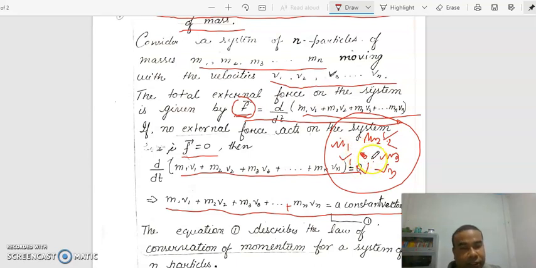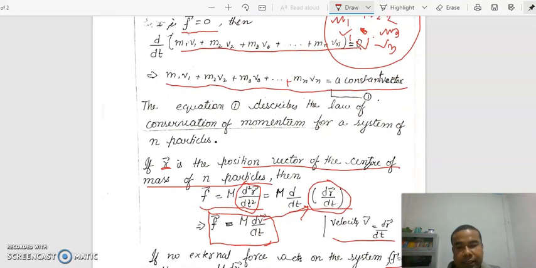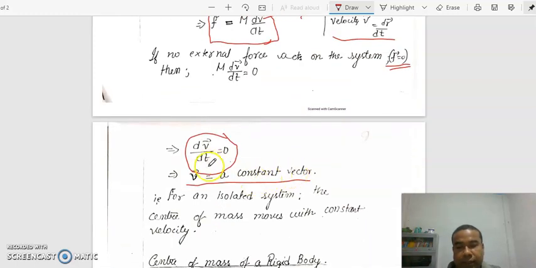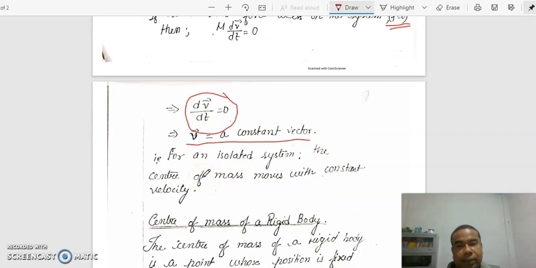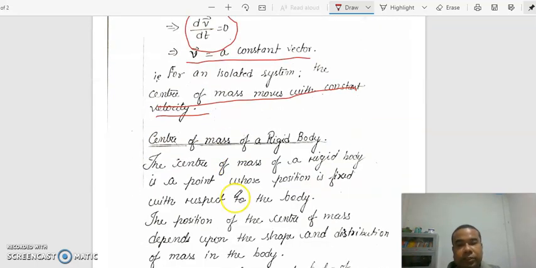So this is the center of mass of the system, and it is moving with constant velocity. So dv by dt equal to 0 means velocity is constant. So we can say that for an isolated system, the center of mass moves with a constant velocity.